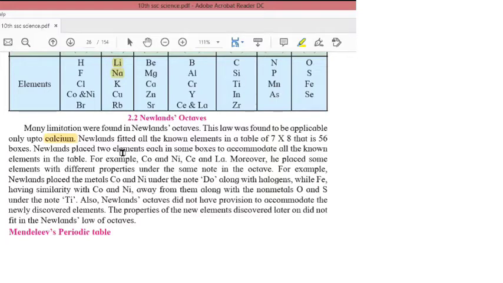That the properties of the first element and the eighth element were the same, but it was applicable only till the calcium element. Further, it was not applicable. And also there was no space to accommodate the newly discovered elements. Got it?